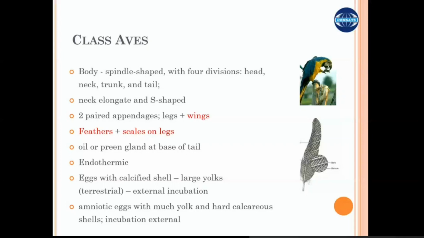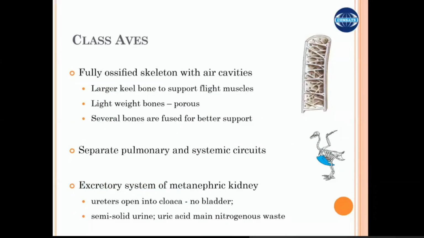The eggs are again amniotic, but the difference is that they have calcified shells and reptiles had leathery type of shells. The skeleton is fully ossified, but they are modified to have cavities within their bones so that they become lightweight, and that supports their flight, because these animals have to fly, and if their bones are much heavier, they have to spend much energy and it would be very difficult for them to fly.